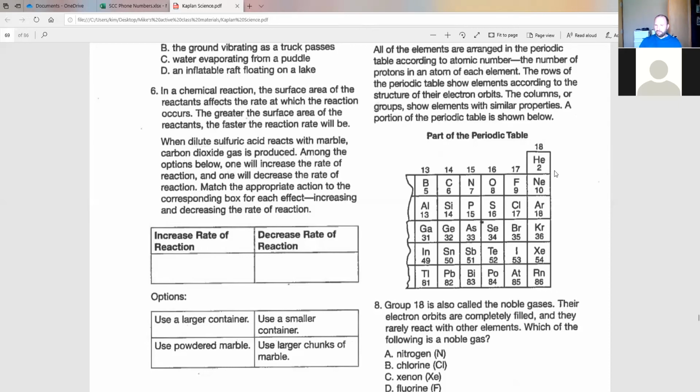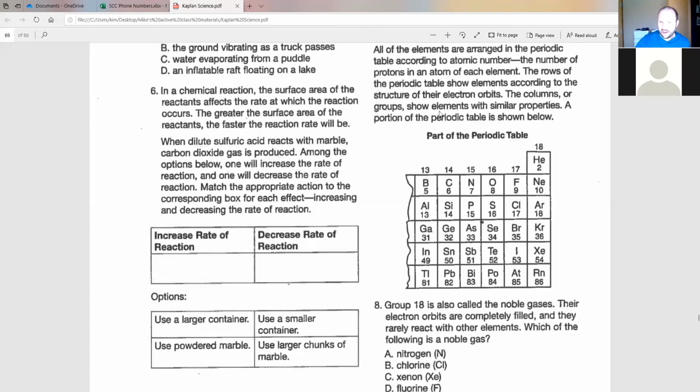A, nitrogen, B, chlorine, C, xenon, or D, fluorine. Okay, nitrogen is over here, chlorine is here, xenon is here, fluorine is there. Only one of those elements, xenon, is in group 18. So it's as straightforward as that. Okay, so again, don't make it harder than it needs to be.